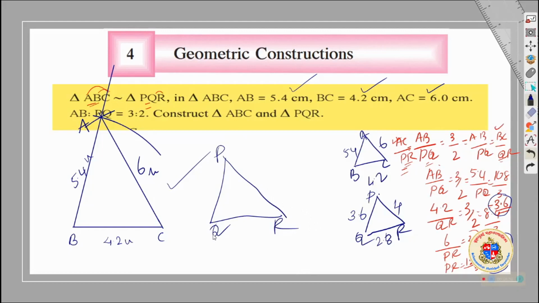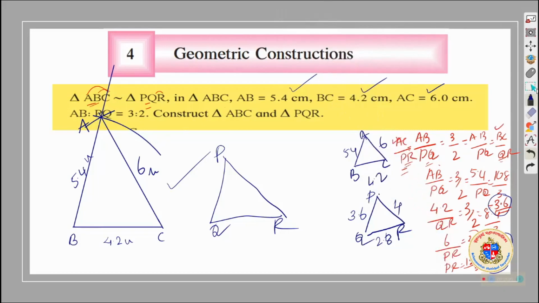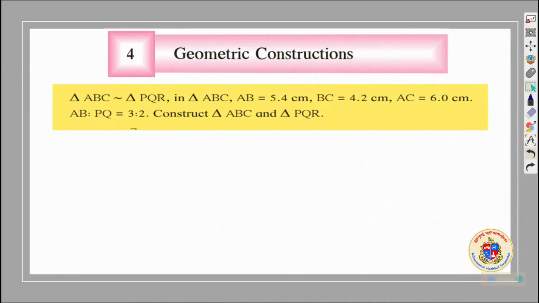I did it roughly, considering your video length, and because you only have to substitute the data and draw it. It's quite easy. We are having a little bit more tough construction coming now. This construction is something you know, but the next one is not like this. So let me move to that, which I need a little more time to explain to you.